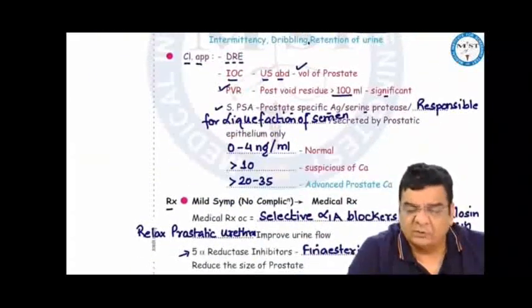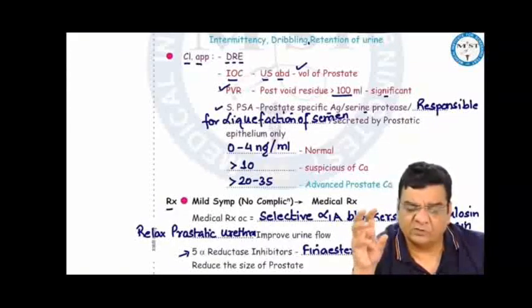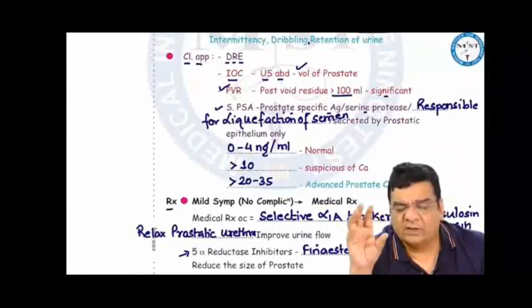You do a digital rectal examination in the OPD. You can do the ultrasound of the abdomen where you can measure the volume of prostate. On ultrasound, you can also measure PVR, that is post-void residual urine. That means after micturition, how much volume is left inside the bladder. If the value of PVR is more than 100 ml, then it is considered significant.